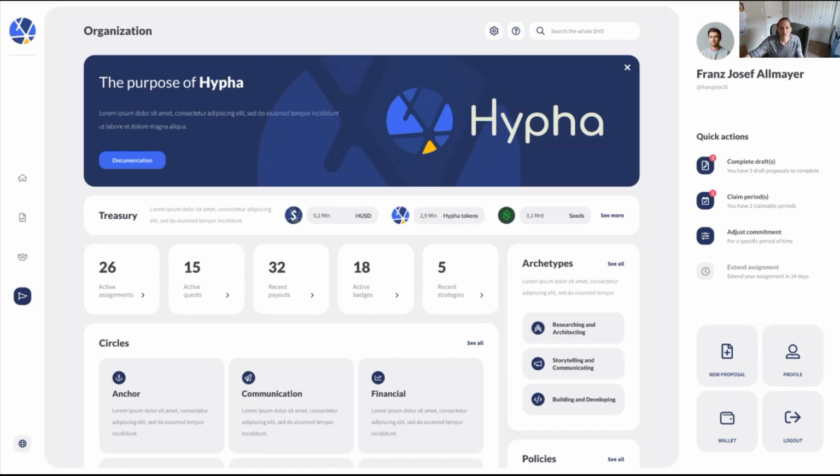Hey there! Today I want to take you on a journey exploring Hypha's upcoming DAO tools. DAOs are a new organization structure that's helping groups come together and coordinate in different ways to achieve common goals while stewarding common assets. All that means is these are tools that help us coordinate.